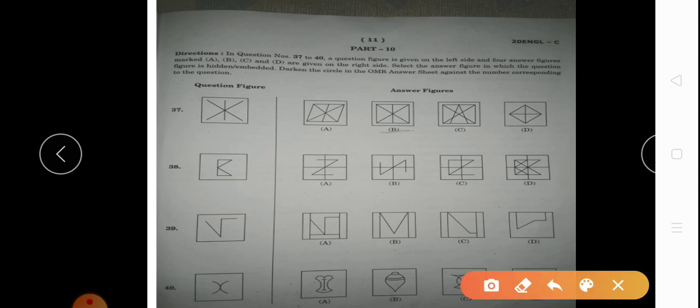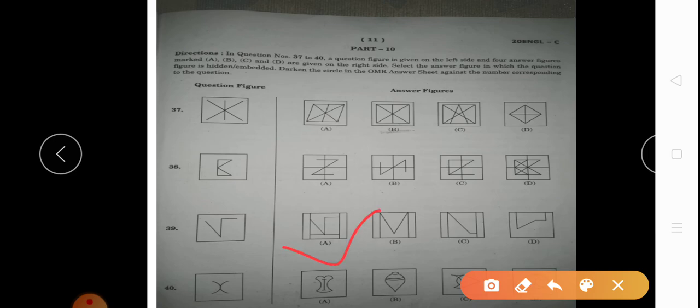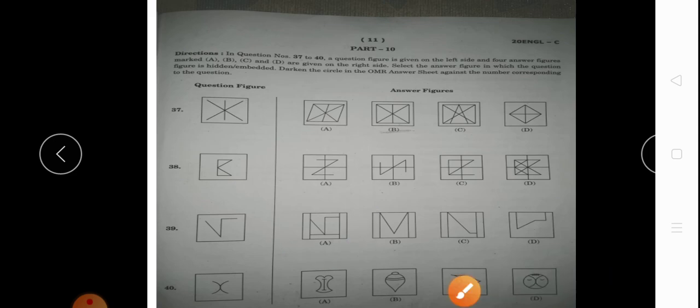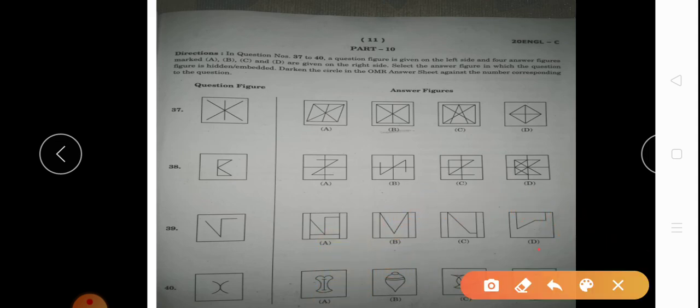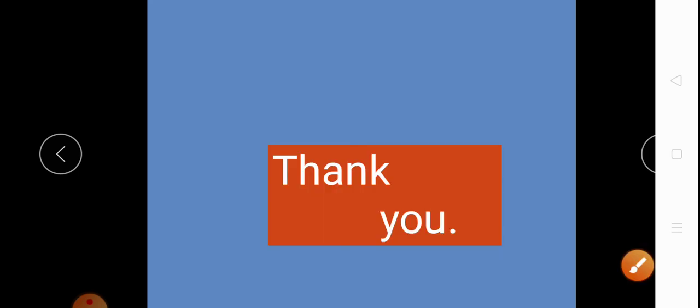Okay, these are matched. Now here you can see 38. Where is it embedded? It is embedded at option number D. So this figure is embedded where? Option number A. This figure is embedded where? It is embedded in option number D. You can see option number D is the answer.